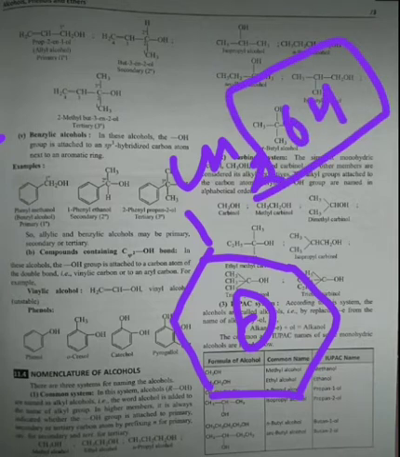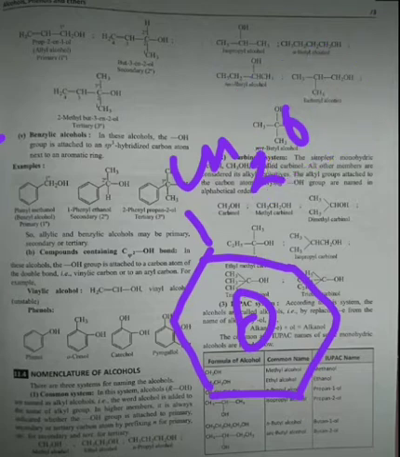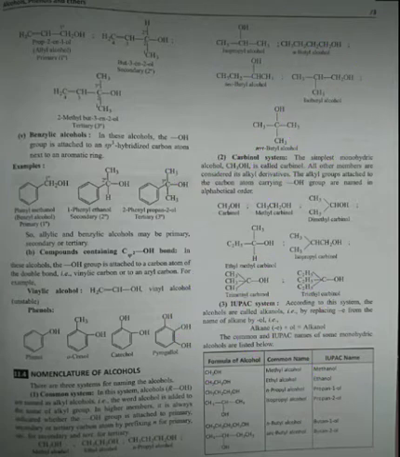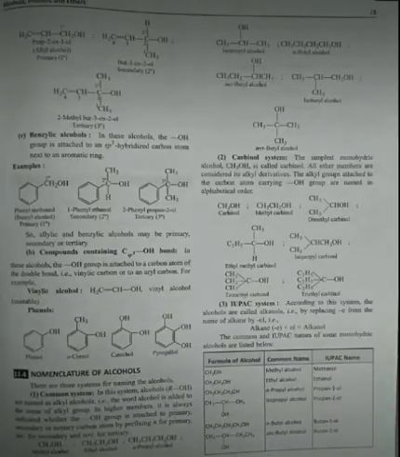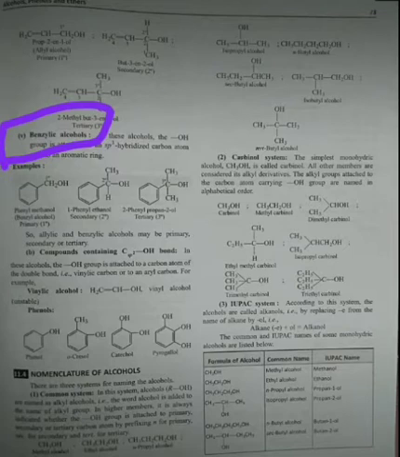So this is what is called benzylic alcohol. Now students, if you correlate the pattern of their classification, you can see they are further classified depending on their degrees, 1 degree, 2 degree or 3 degree. Then on the basis of aromaticity they are referred to as benzylic alcohol.